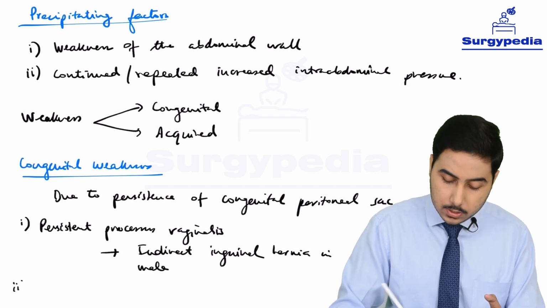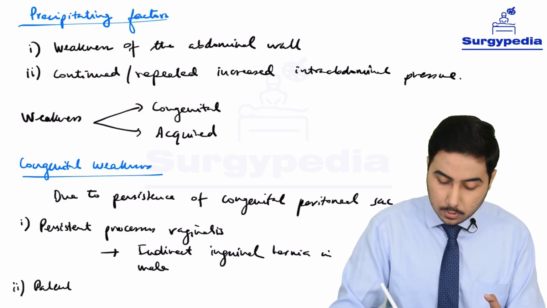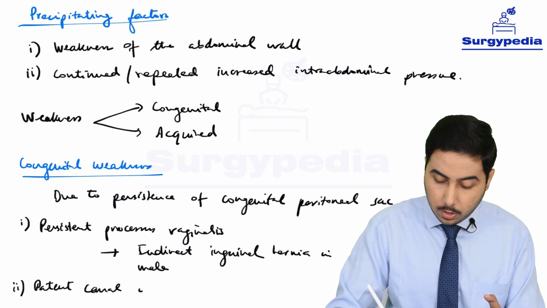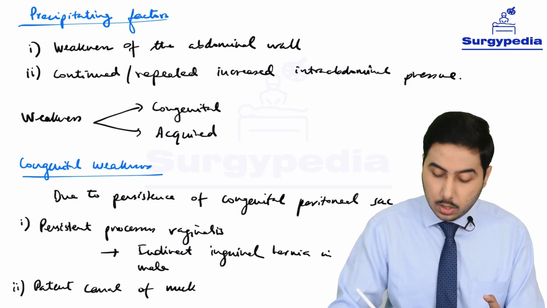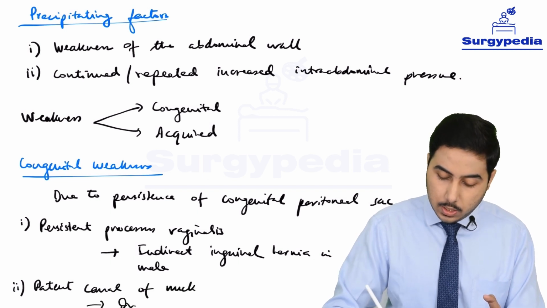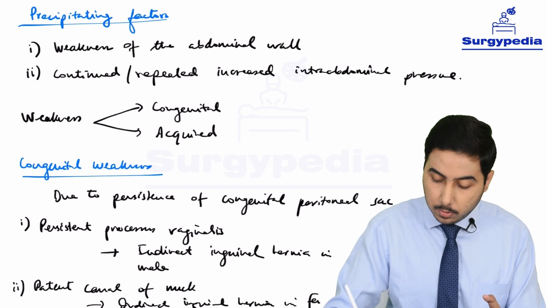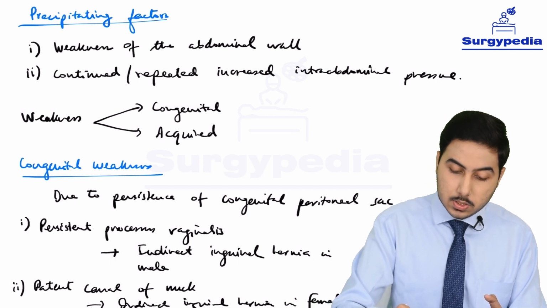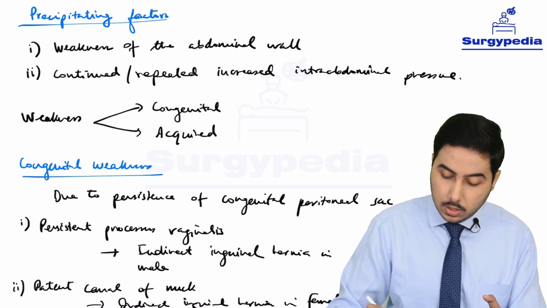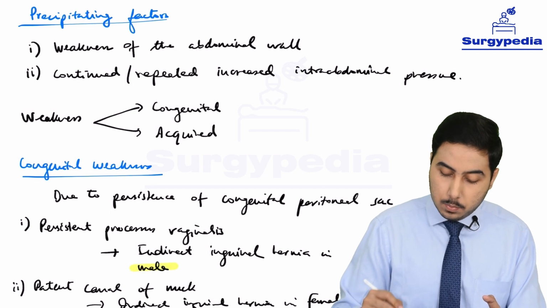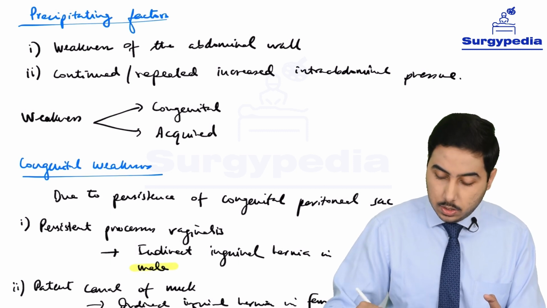Next, if we have a patent canal of Nuck, this can lead to indirect inguinal hernia in females. So persistent processus vaginalis, indirect inguinal hernia in male; persistent or patent canal of Nuck, indirect hernia in female.